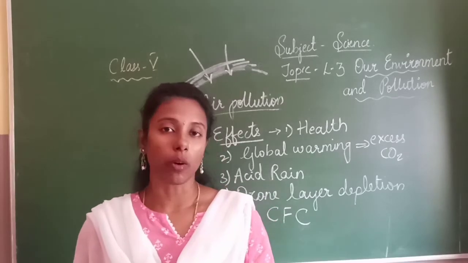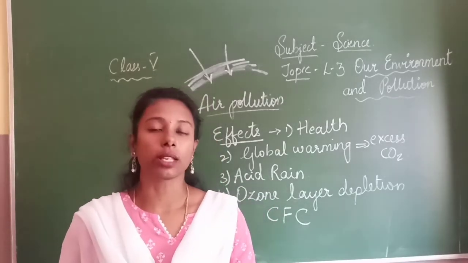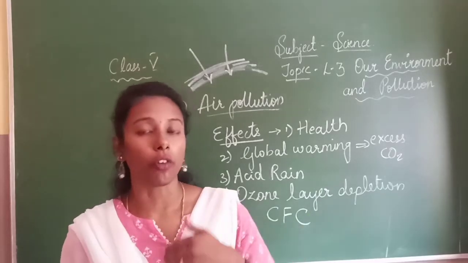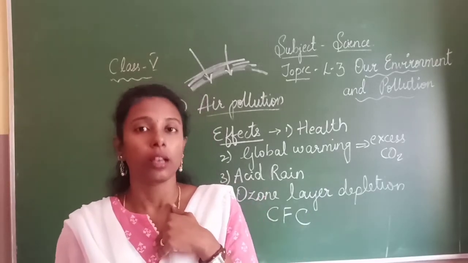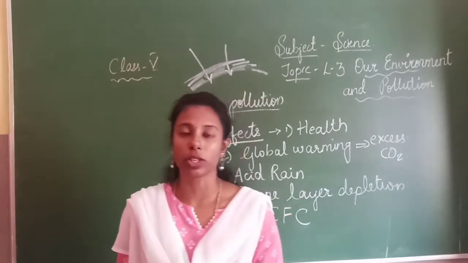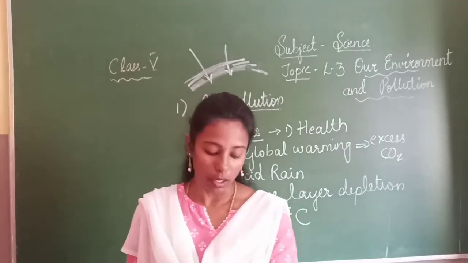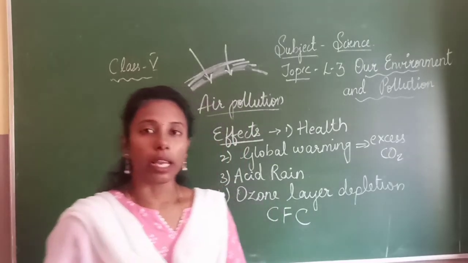And when this ultraviolet radiation falls on us, the effect will be very bad. We will have various skin problems because of ultraviolet radiation and some mutations in our body. So all these are the effects.